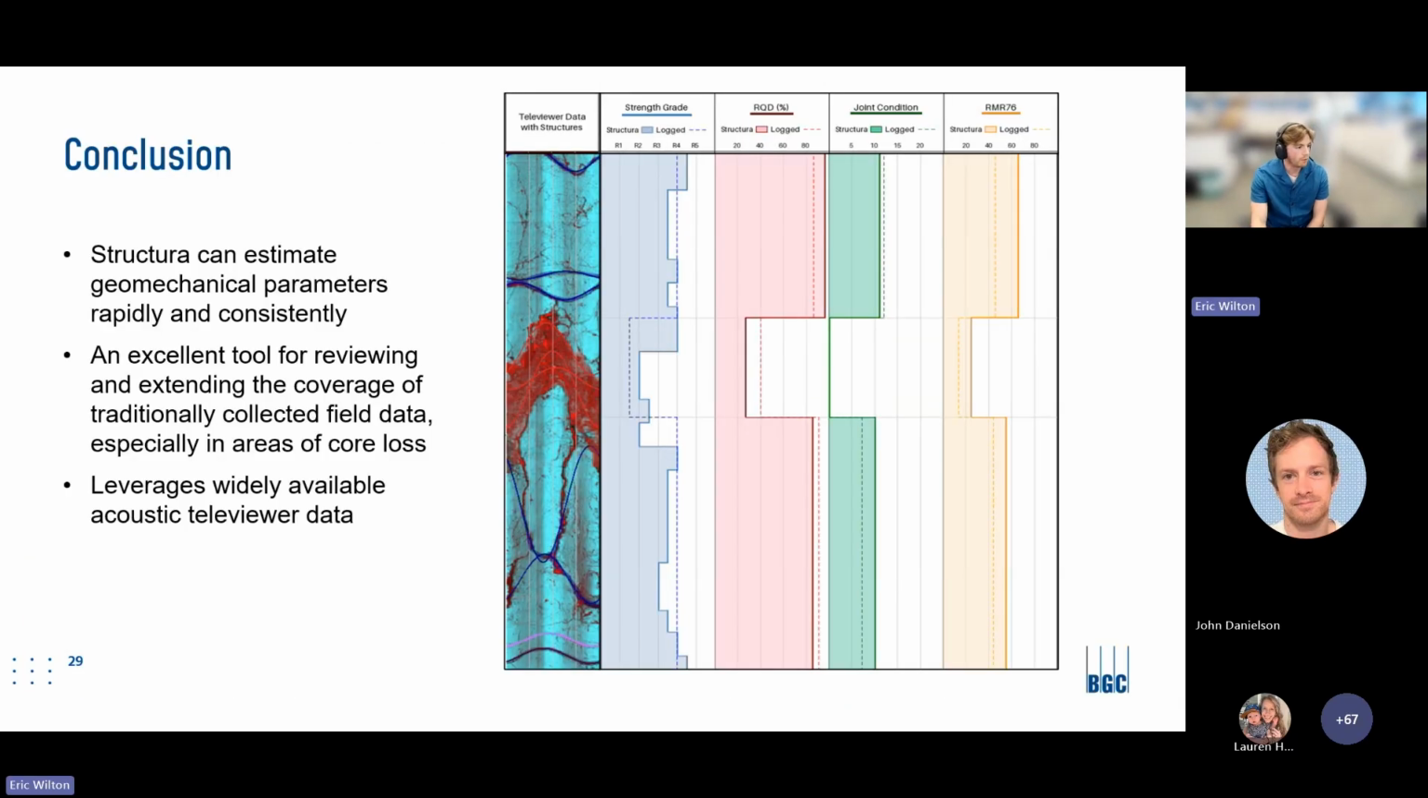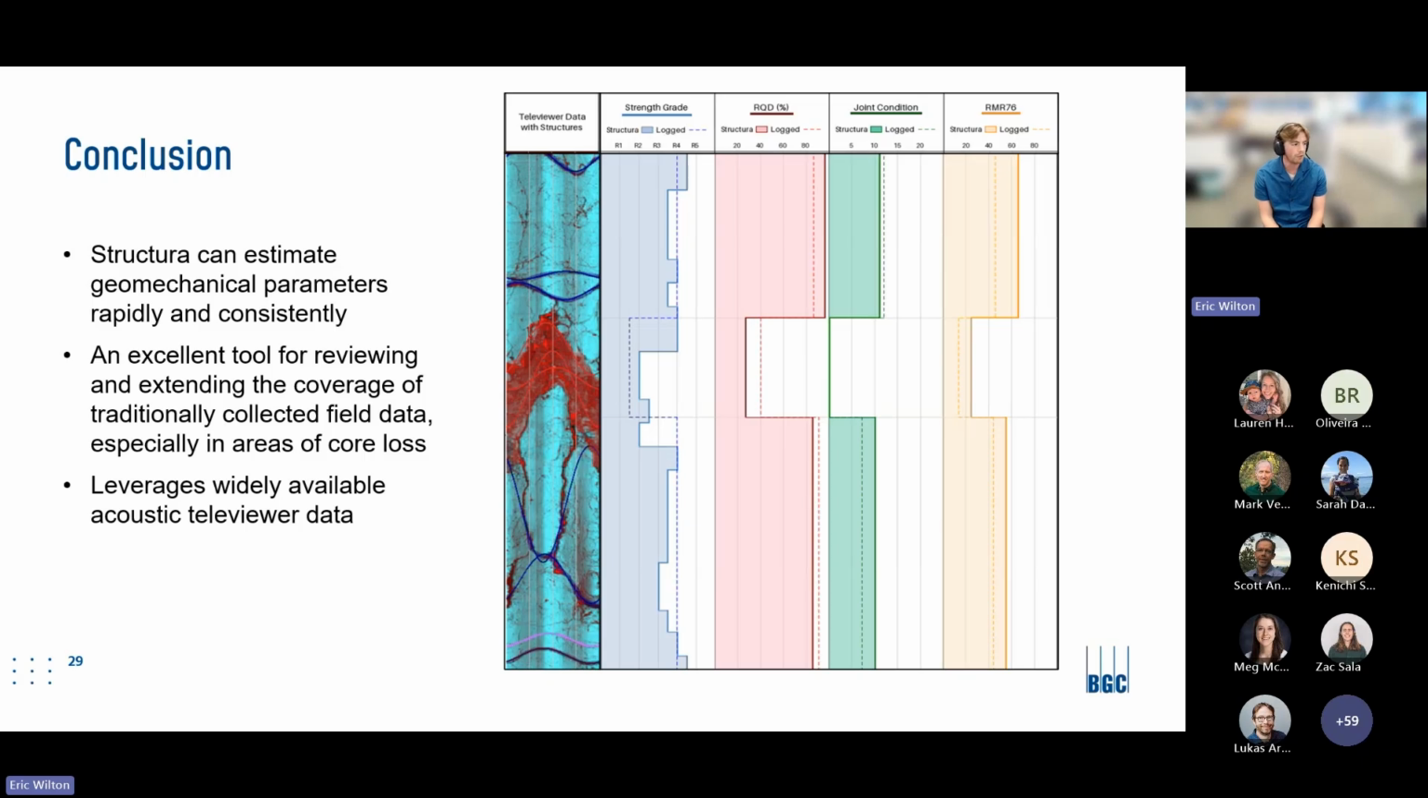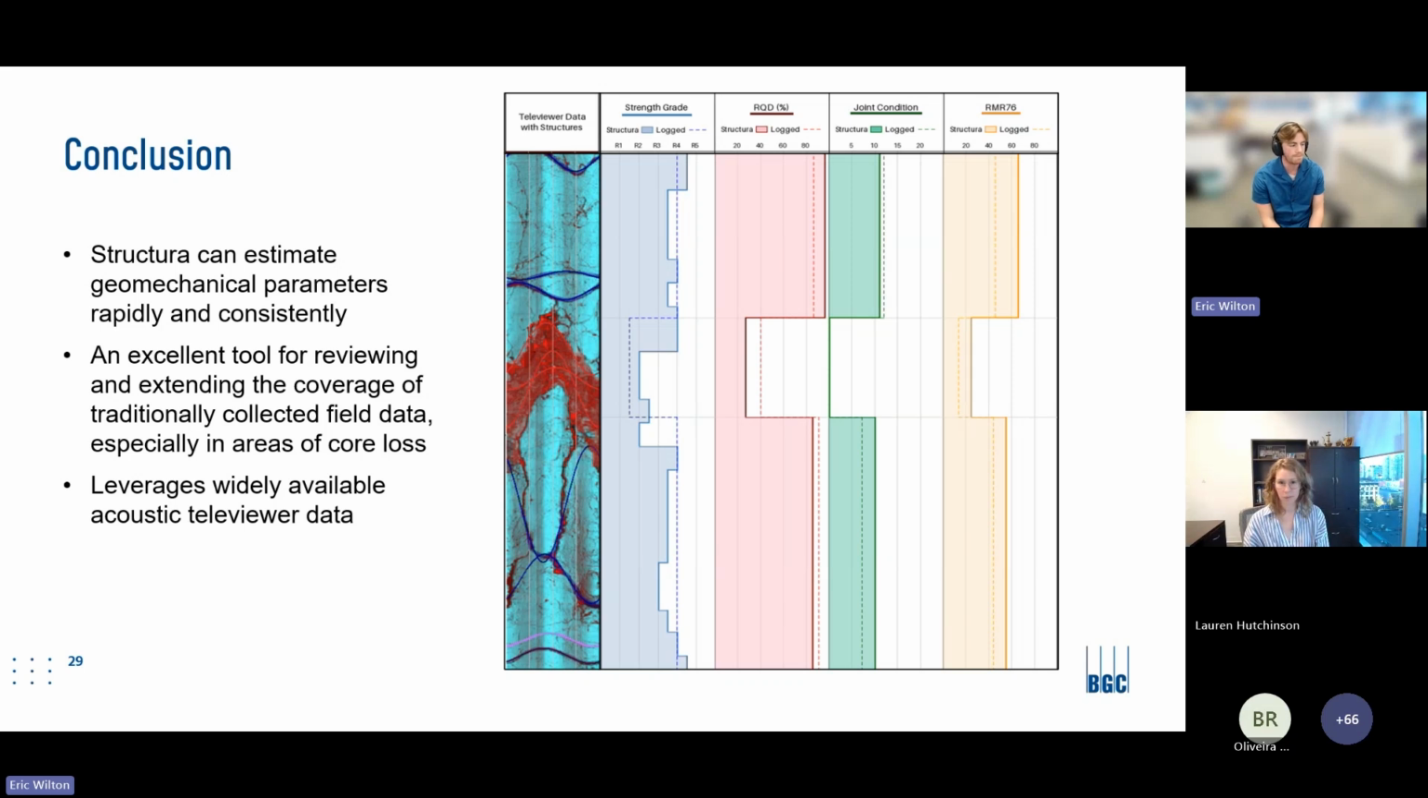So in conclusion, Structura can estimate these geomechanical parameters rapidly and consistently. And I think that this can be a really excellent tool for reviewing and extending the coverage of traditionally collected field data, especially in areas of core loss. If you don't recover core in a certain section, there's very limited things that you can do to help QA what was logged over that run.